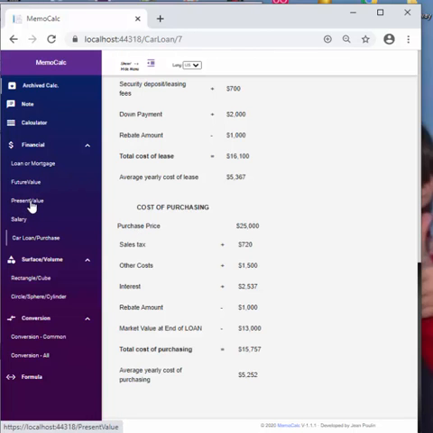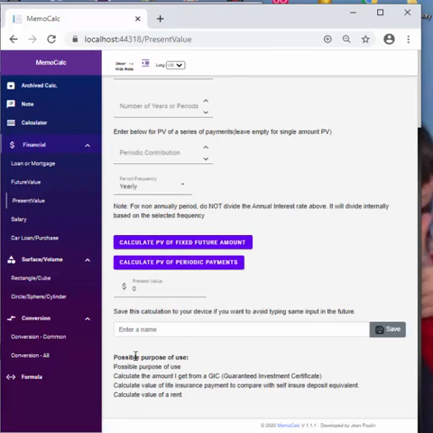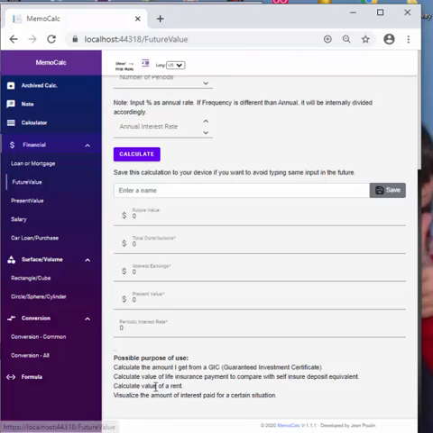The present value could be used to calculate the value right now, from the present value of a rent. Let's say the real value of an insurance payment, for example, or an investment certificate. Same thing for future value, but to get the value that you will get in the future.